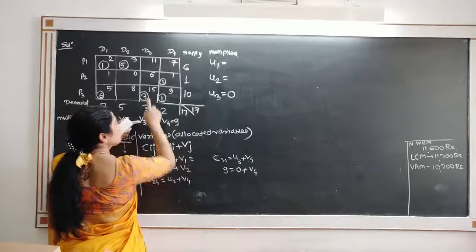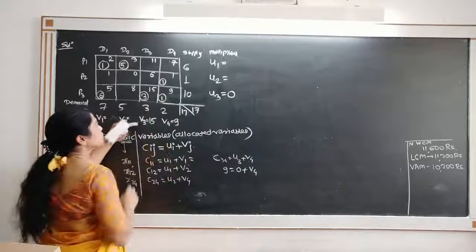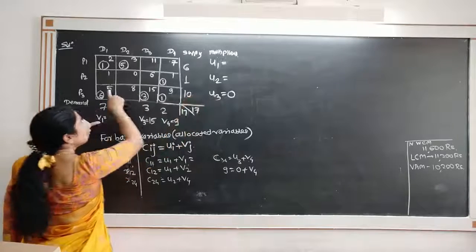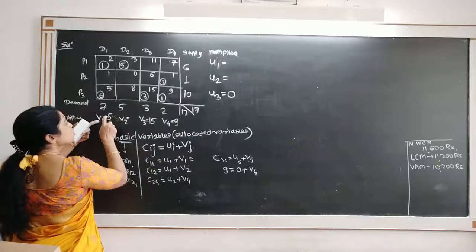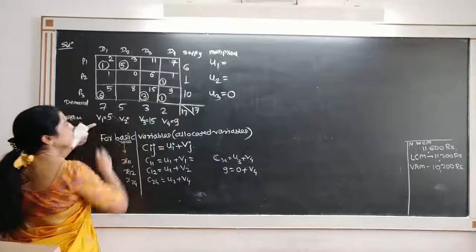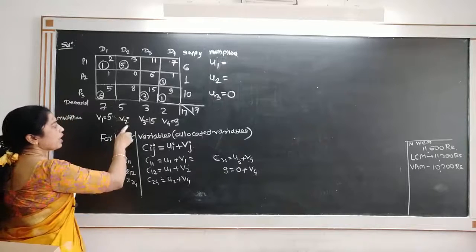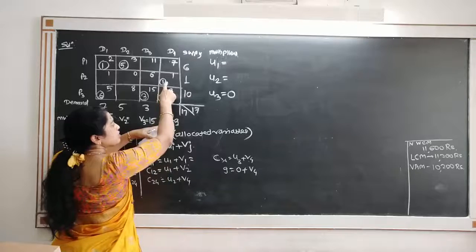But U3 is 0, so V3 must be equal to 15 so that U3 plus V3 becomes 15. For allocated cell, V1 plus U3 must be 5U. U3 is 0, so V1 must be 5U so that 5U plus 0 is equal to 5U. This is only done for allocated cell. Once you get these values, I will check this for allocated cell.